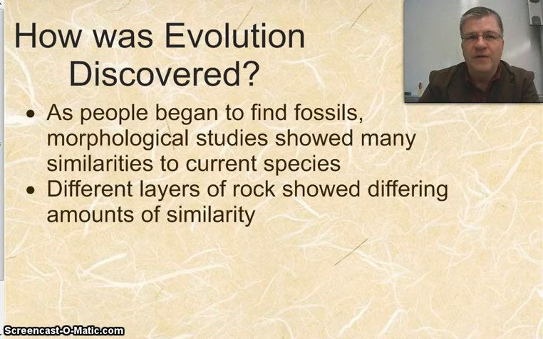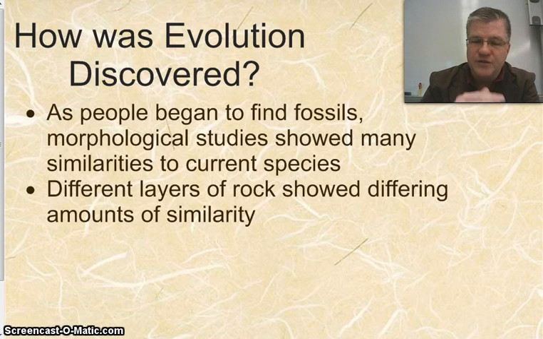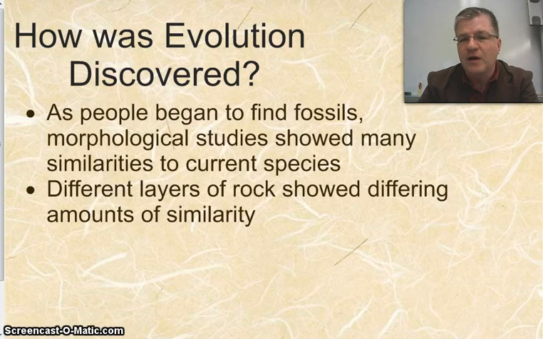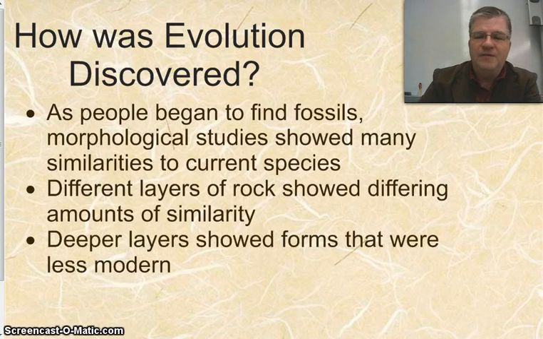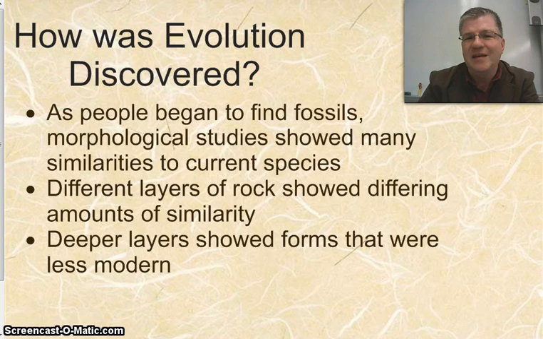And when you're looking for fossils, pretty quickly people understand as they're digging down in the layers of rock that there are different layers. As you're digging down, you may see different colors, different textures, different types of rock at different levels. And in each layer, we see different amounts of similarity, different amounts of differences. And in fact, when you go deeper and deeper into the rock, you find species that are less and less like what currently surviving species are like.